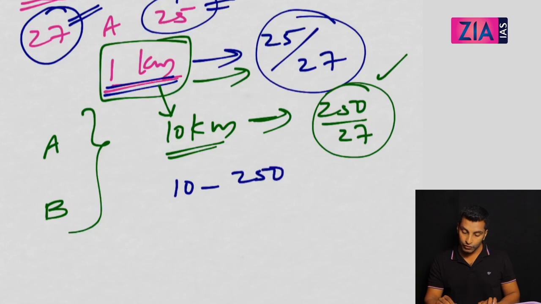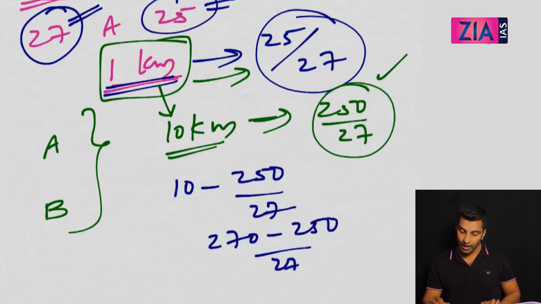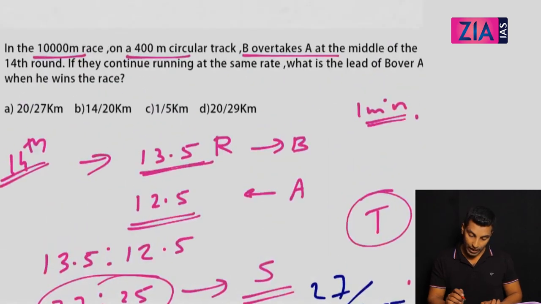10 minus 250 by 27. So you can write it as 270 minus 250 by 27, and you get 20 by 27. So this is the lead. Which one will you pick? You can pick this as the answer. I hope you understood this.